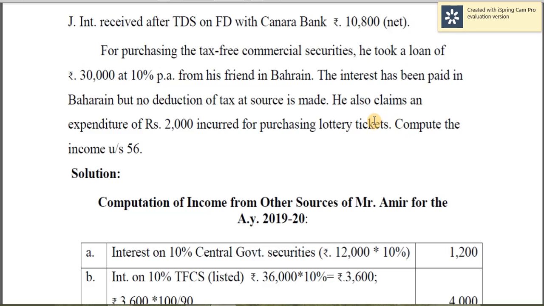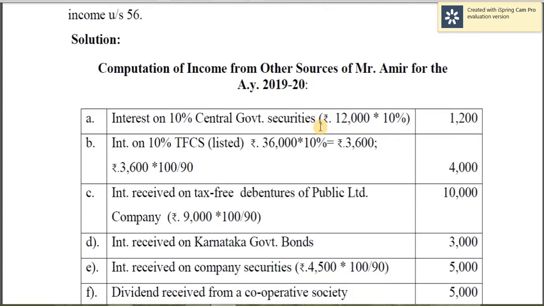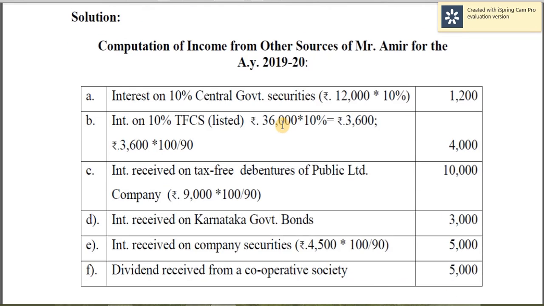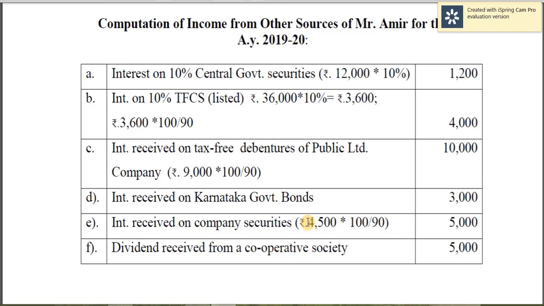Therefore, here 2,000 expenditure incurred for purchasing lottery ticket, that's not allowed as expense. So just go through the calculations made here in the process of calculating income from other sources. Already I explained all these things.